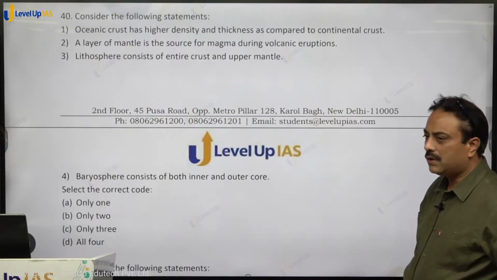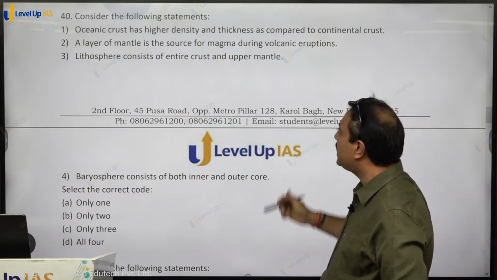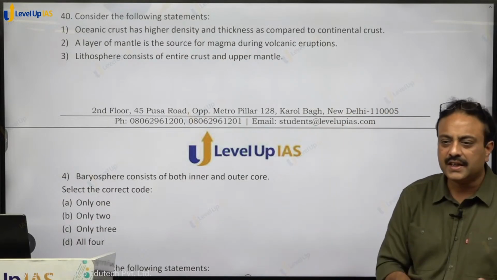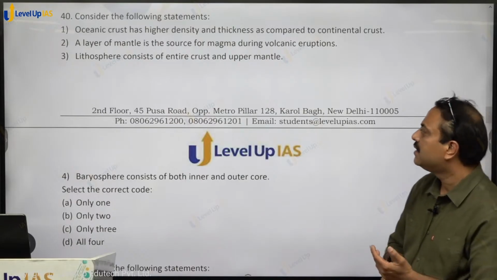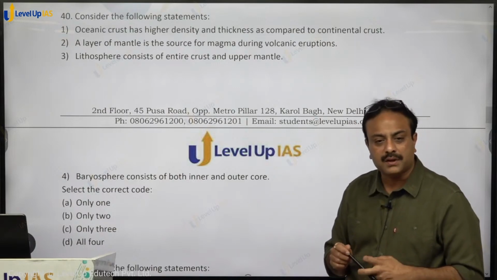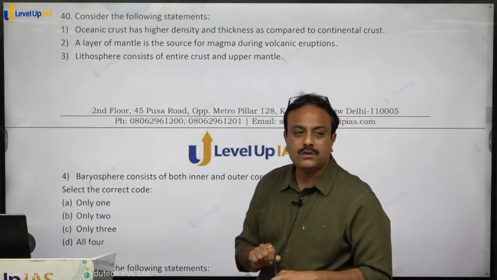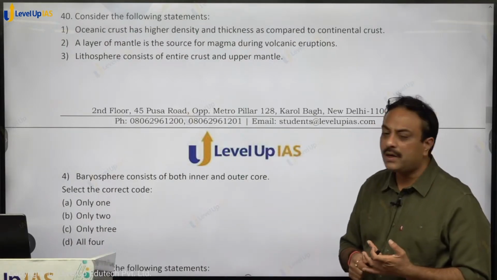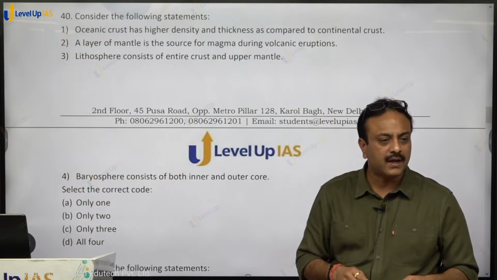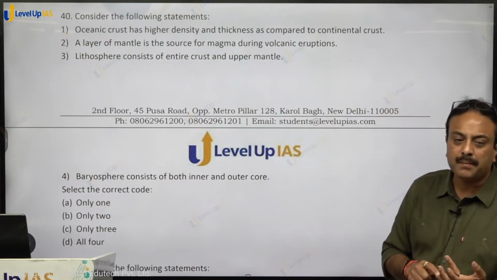Question number 40. Consider the following statements. Oceanic crust has higher density and thickness as compared to continental crust. Density is more, thickness is less, so it is the wrong one. A layer of mantle is the source for magma during volcanic eruption. Asthenosphere is basically part of mantle only, and molten material from asthenosphere moves up during volcanic eruption. So it is correct. Lithosphere consists of entire crust and upper mantle.